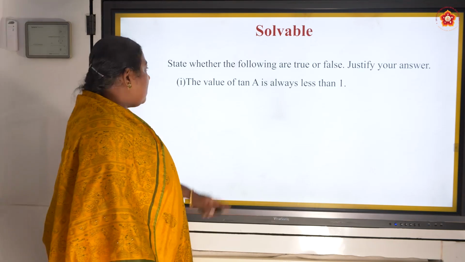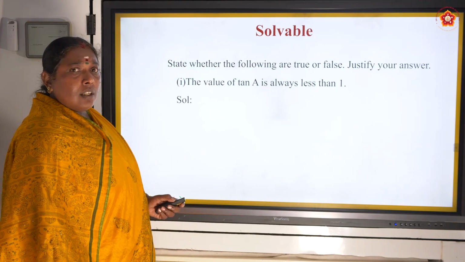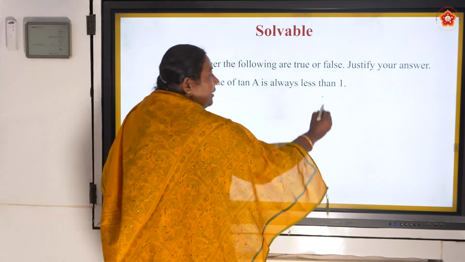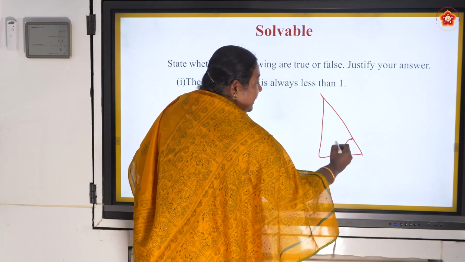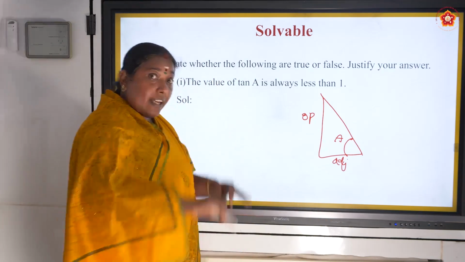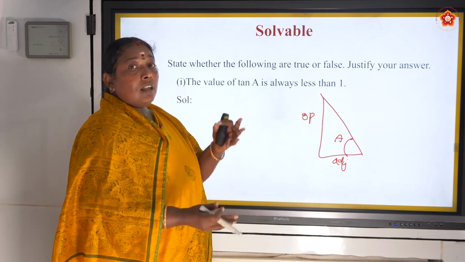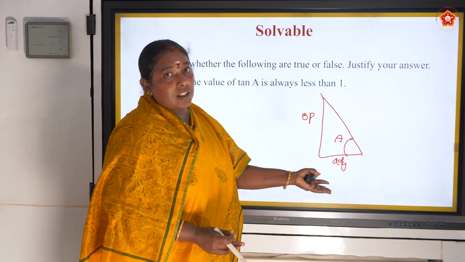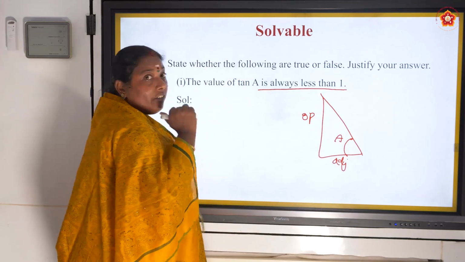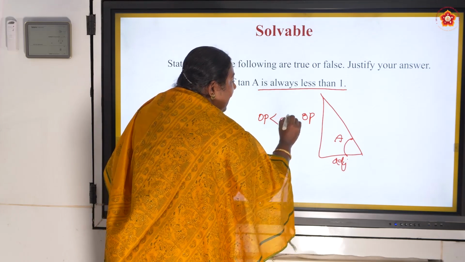State whether the following are true or false. The value of tan A is always less than 1. Is it true? What is tan A? If I have an angle A here, tan A is opposite by adjacent, right? It is not always that my opposite will be less than adjacent. Either opposite can be greater or adjacent can be greater.